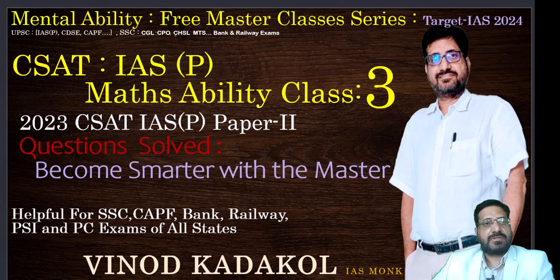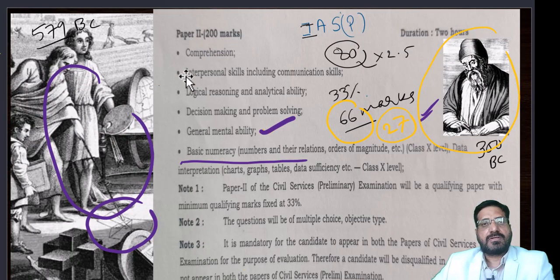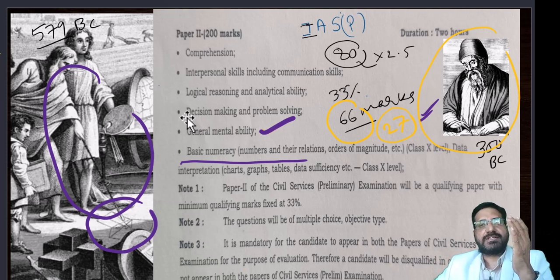This question paper, particularly CSAT, IAS Preliminary Exams Paper 2, will contain 80 questions. Out of 80 questions, you are supposed to answer at least 27 correctly so that you will qualify in that paper. Qualifying marks for this paper is 33%. Since it contains 80 questions and 200 marks, each question carries 2.5 marks. So you have to get minimum 66 marks out of 200, which is not a big deal.